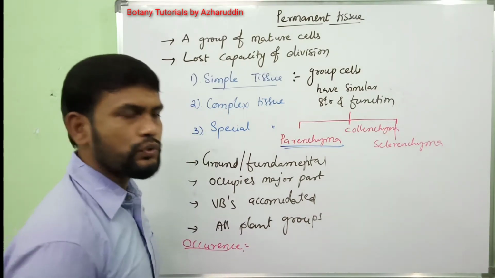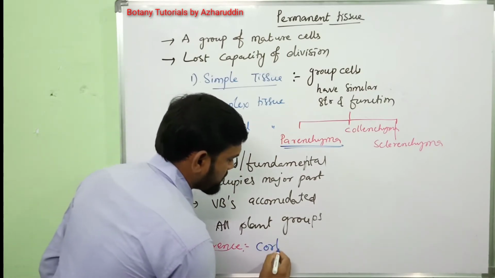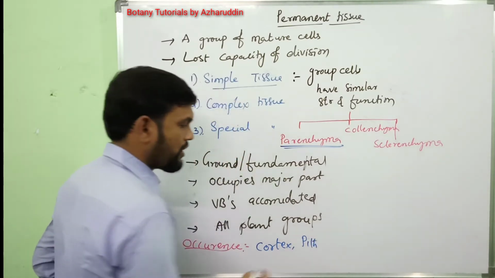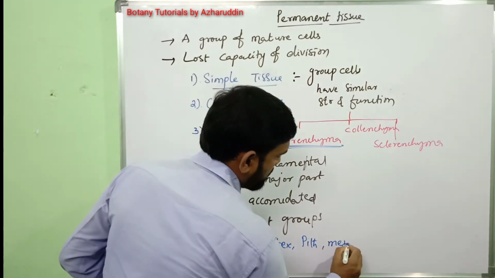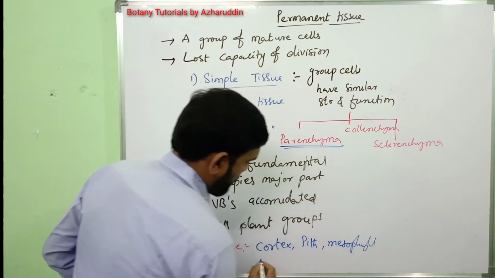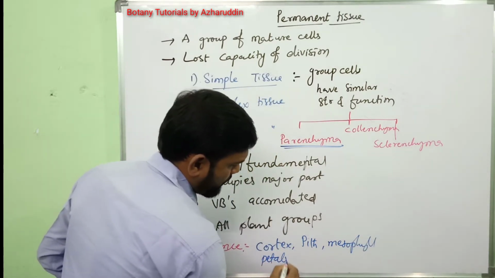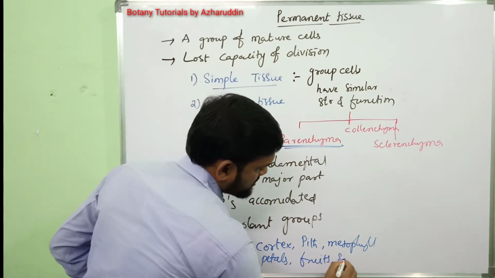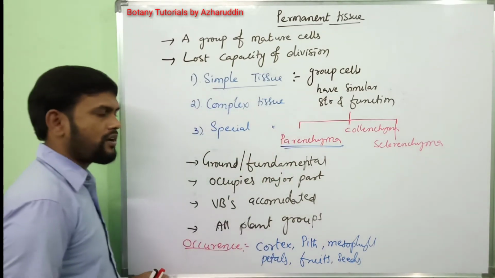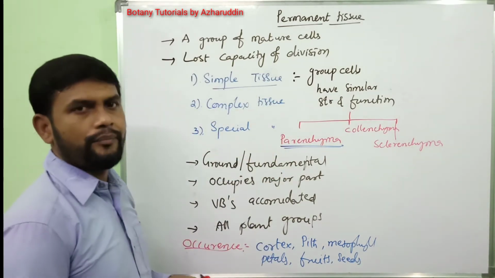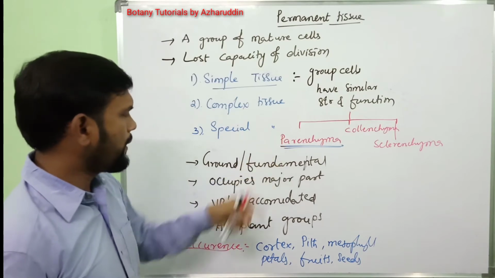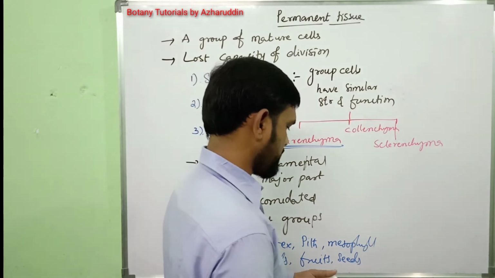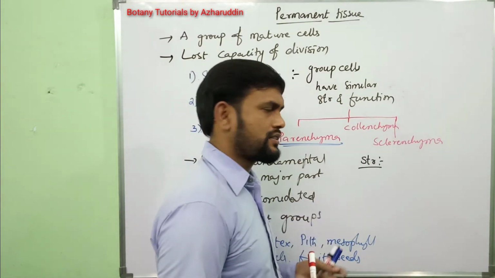Parenchyma is a soft tissue. It is present in cortex, pith. Next, it is also found in mesophyll, and petals of flowers. Next, it is also found in fruits, seeds, etc. These all parts contain parenchyma. Do you understand? Next, coming to the structure of parenchyma.